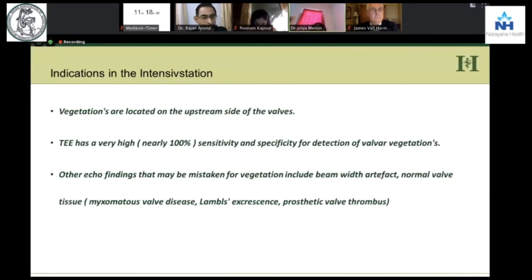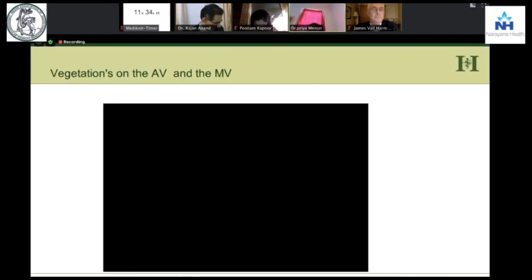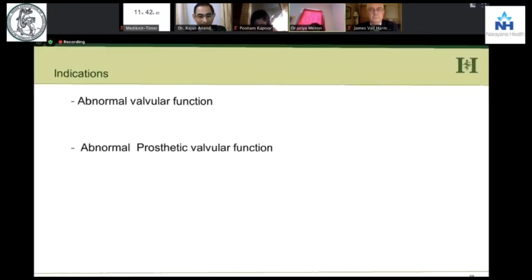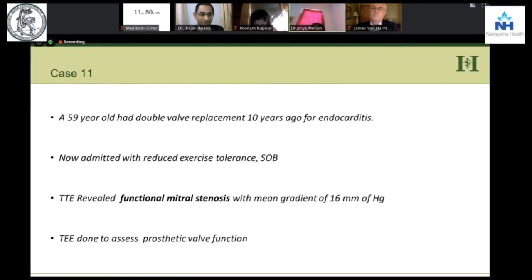The next is vegetations. We all know that these days even native valve endocarditis is very common. Prosthetic valve endocarditis is also very common. So, a patient who has fatigue, anemia, embolic events, and positive blood cultures for Staph aureus. We do an echo and we see vegetations on both the valves. This was the reason for his cerebral embolic events. You can also look for abnormal valvular function and prosthetic valve abnormal function.